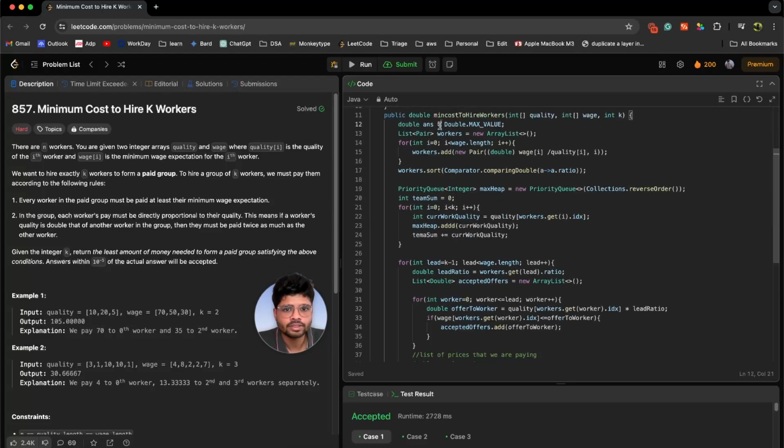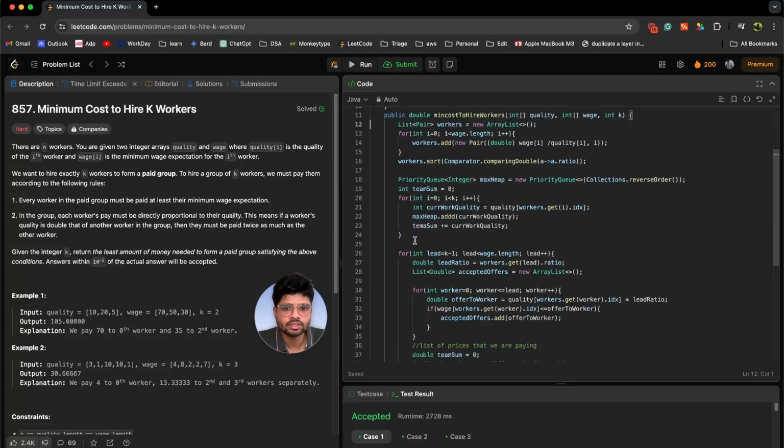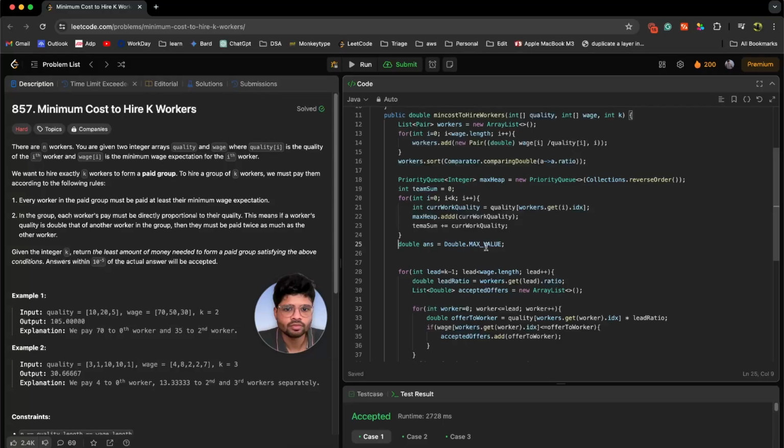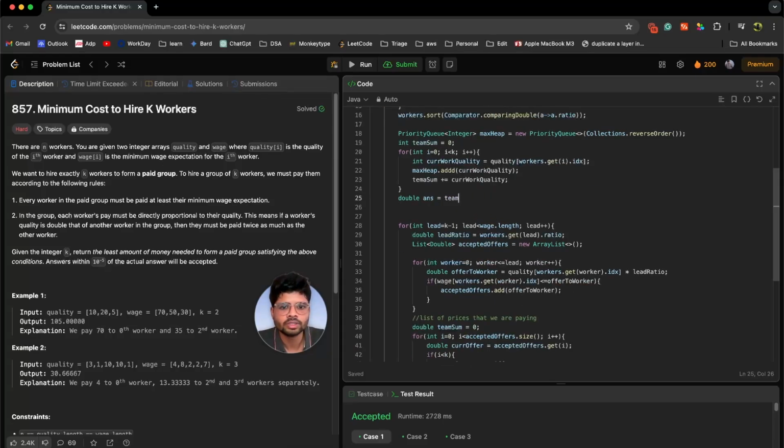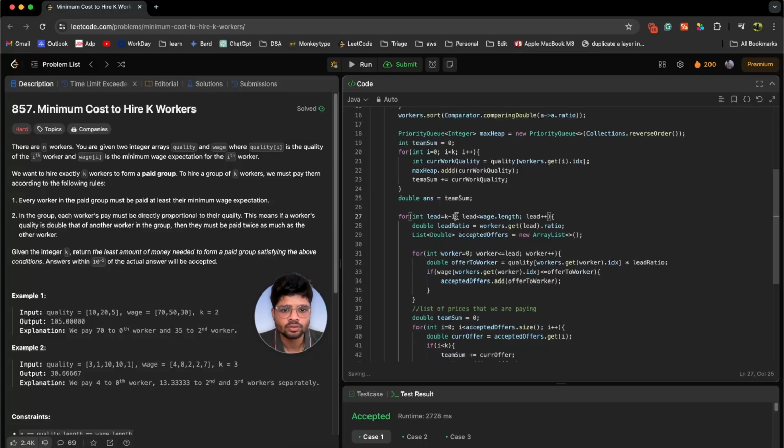Now what will be our answer? Initially our answer was here. We'll just bring it down over here. For the first team where the lead is k-1, this will be the answer because this could be a possible team. Now let's try to create new leads. So for k-1 we have done it. Now from k till the end we'll do lead plus plus.